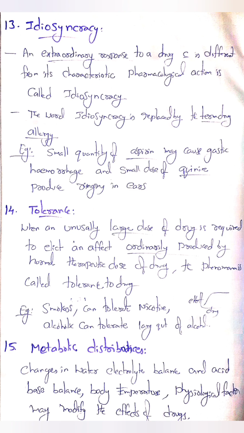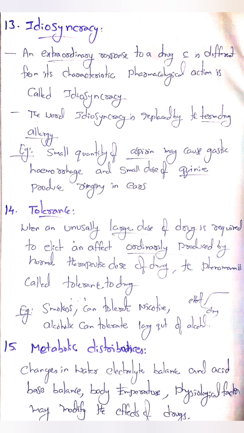Tolerance. When an unusually large dose of a drug is required to elicit an effect ordinarily produced by a normal therapeutic dose of a drug, the phenomenon is called tolerance to the drug. That is, if a drug is used continuously by the patient, all the receptors in the system become tolerant to the particular drug. As a result, they will give normal therapeutic effects even in large doses. Example, smokers can tolerate nicotine, alcoholics can tolerate large amounts of alcohol, like that.